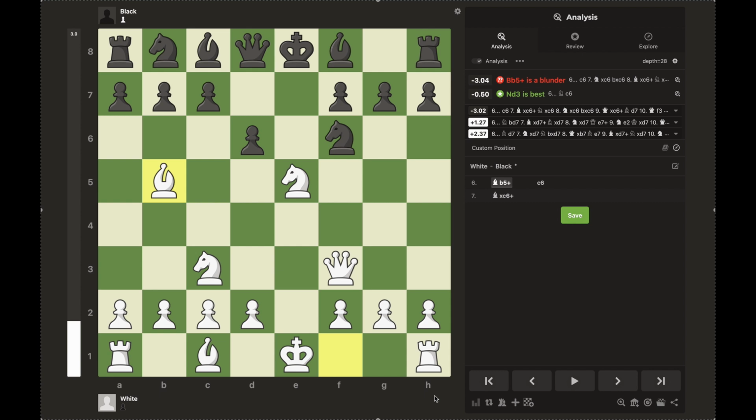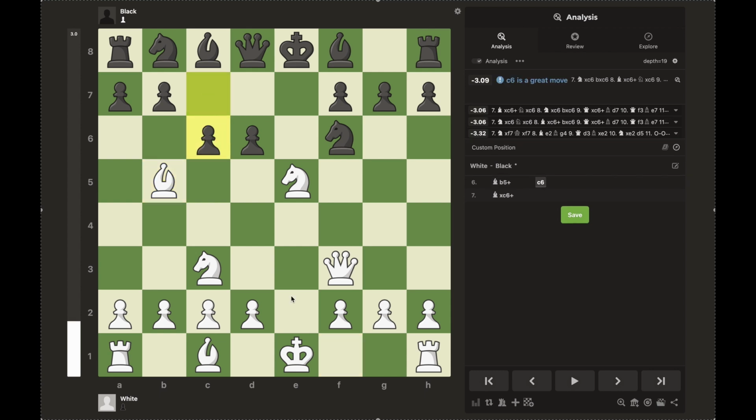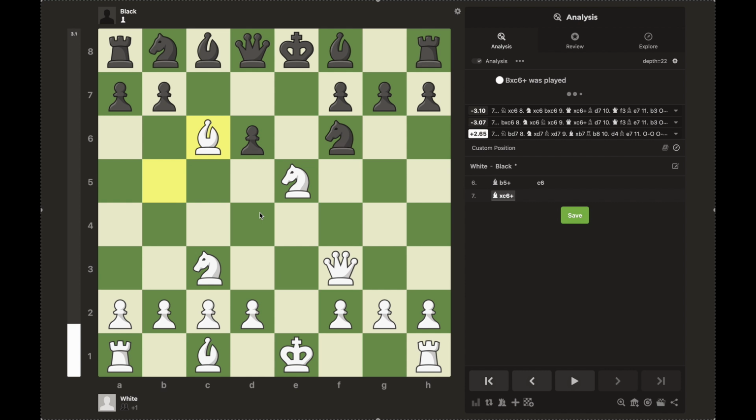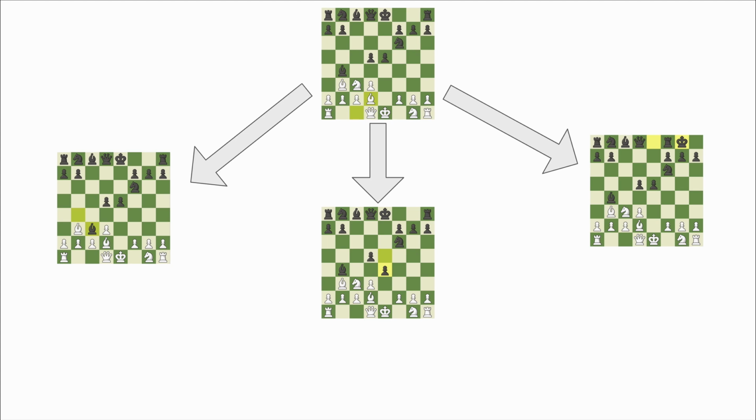The reason bishop b5 is such a bad move is because black can play c6, now attacking our bishop and our knight at the same time, effectively guaranteeing that black will win material on the next move. Of course, white can delay this for one more move by capturing on c6 with check, forcing black to address the attack on the king. Because the first phase of evaluation only covers a very limited depth, this move should be covered by the second phase. But this particular move is actually never searched, and here is why.